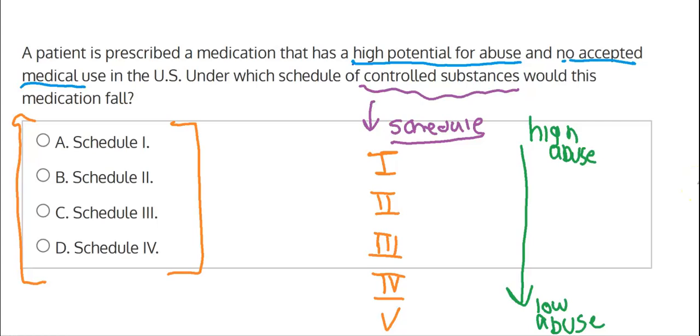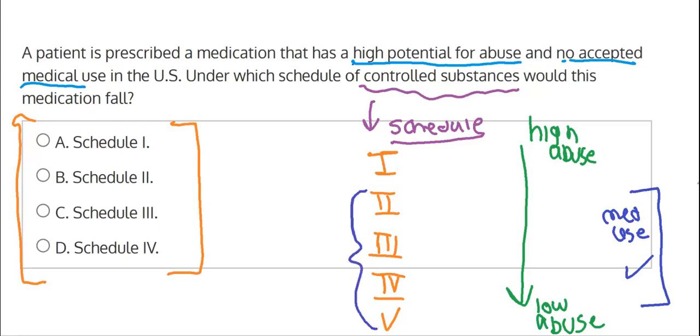Also, something to consider when you're looking at the scheduling system is that 2 through 5 have medical uses. Medical use, meaning that it's accepted within the United States that any drug within categories 2 through 5 has a legitimate medical purpose that it is prescribed for. However, in Schedule 1, there is no accepted medical use.